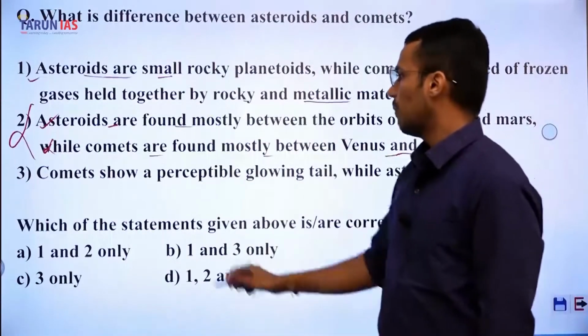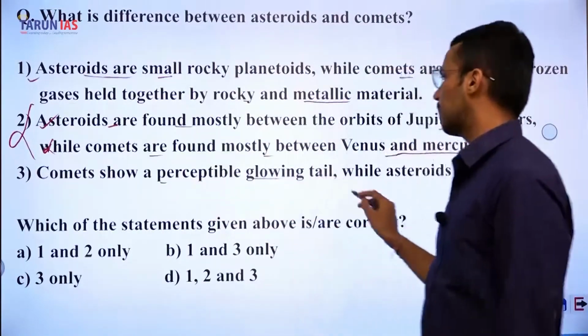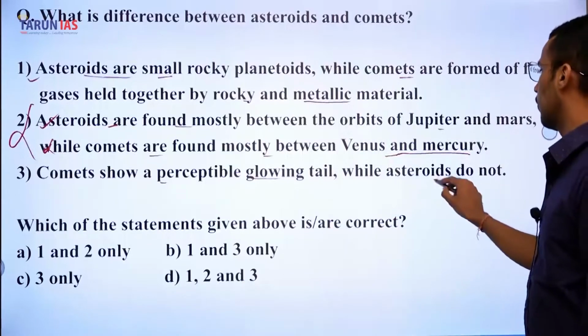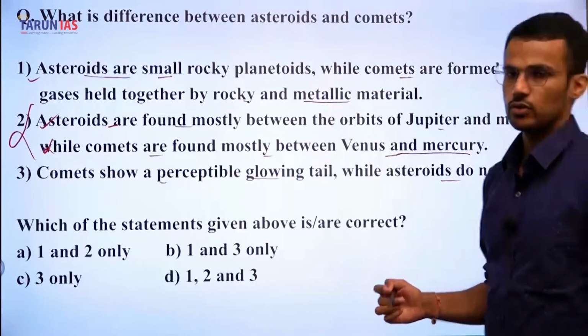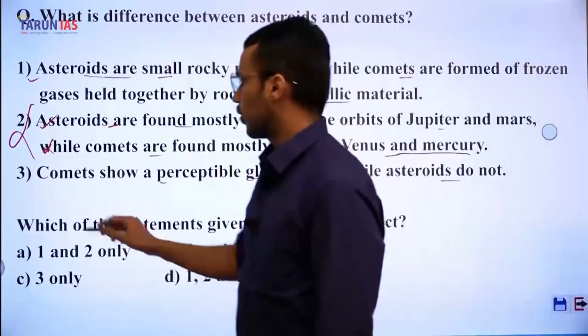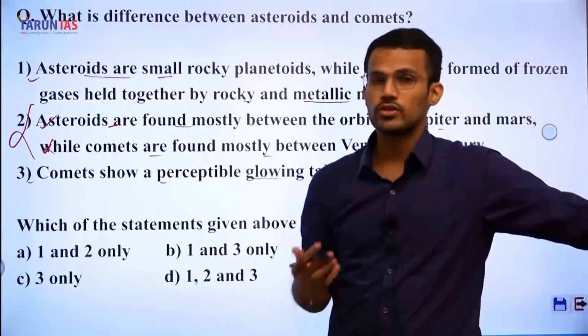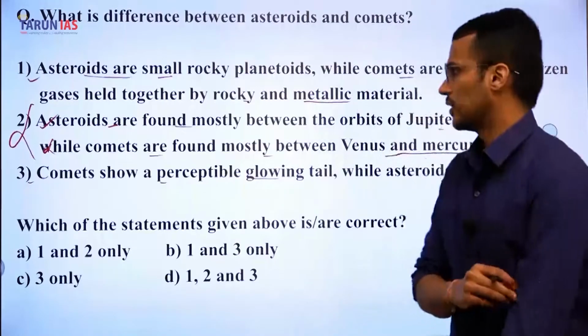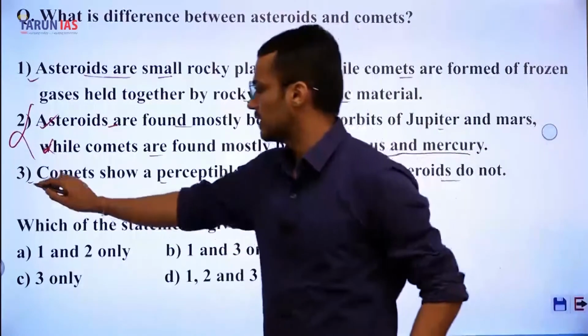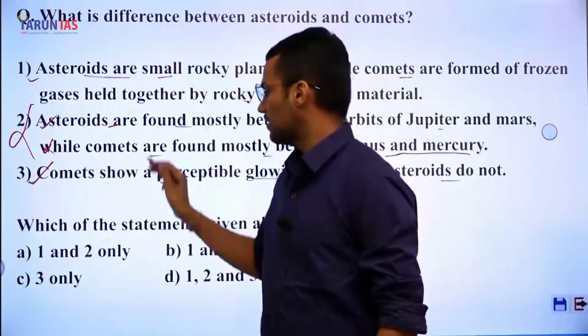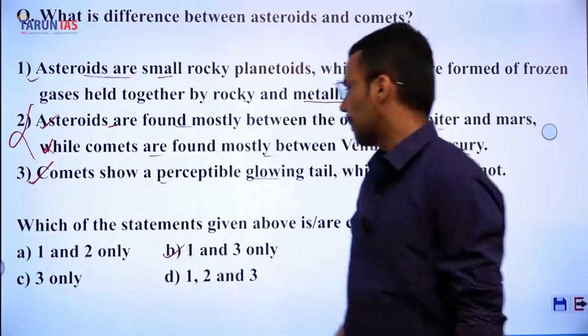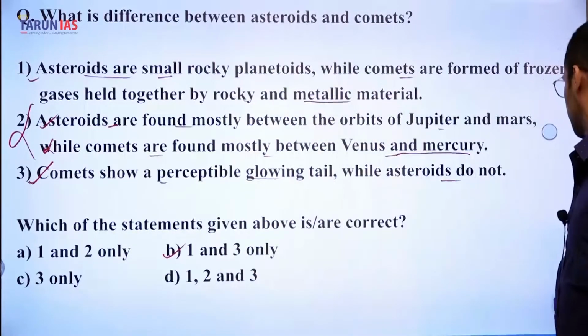Third, comets show a perceptible glowing tail while asteroids do not. So yes, comets have the glowing tail, but asteroids do not have such a glowing tail, and that's why the third statement is correct. The answer is 1 and 3, mentioned in option B.